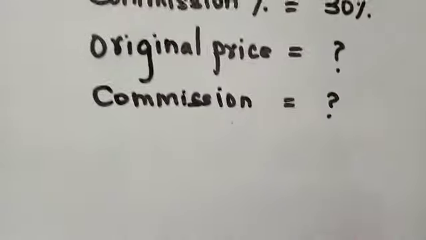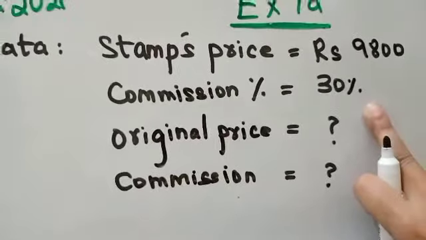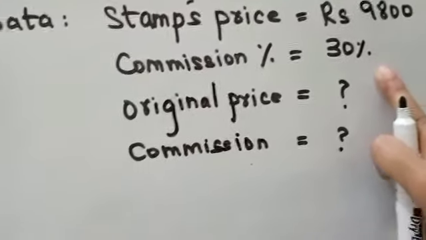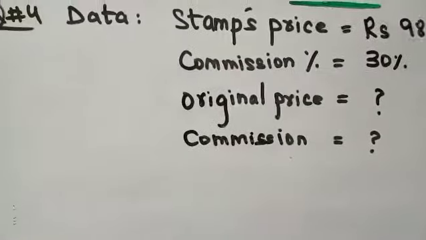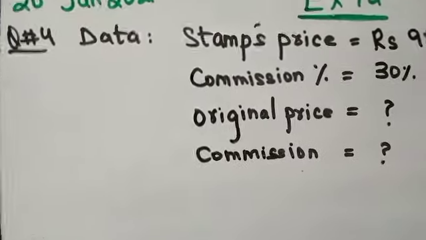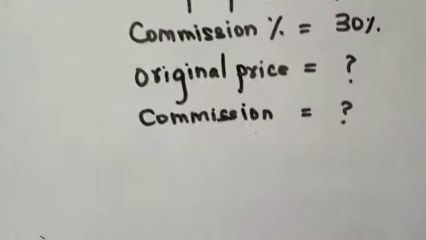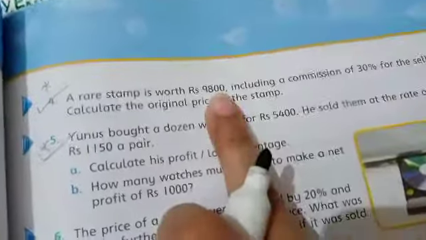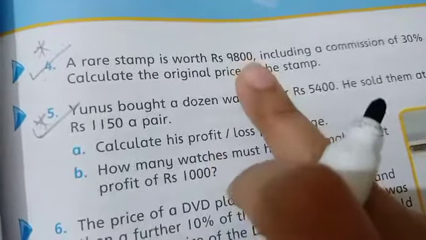I told you whenever it is in percentage we have to calculate the amount. So again commission is also given in the form of percentage, you have to calculate the amount. Here we will not use the formula to convert commission as we were using for converting profit. We will make our own formula. If you look at the question carefully, commission is gained on this stamp.